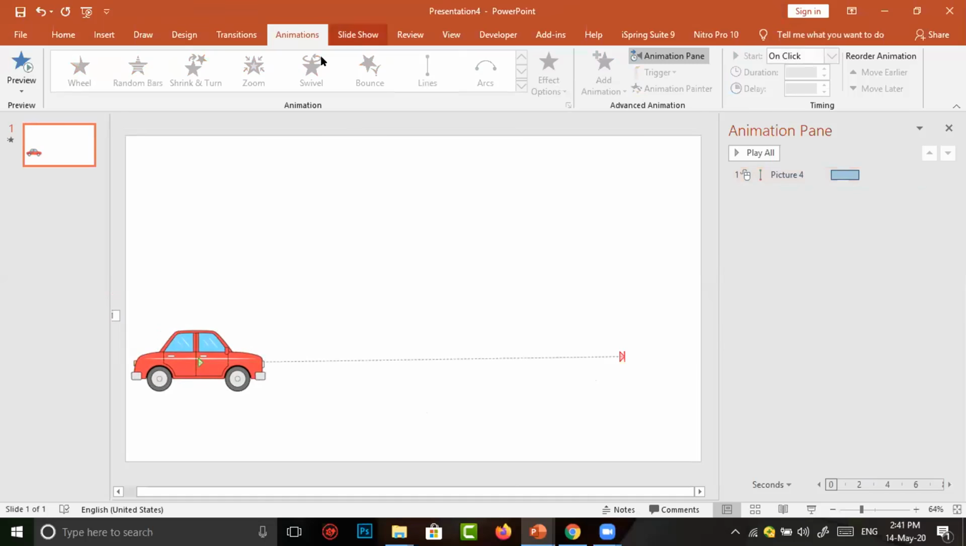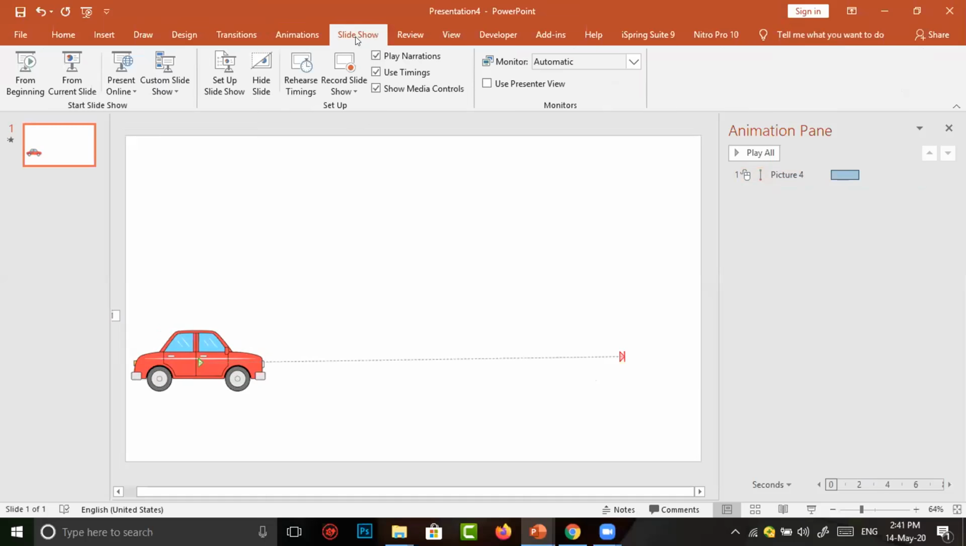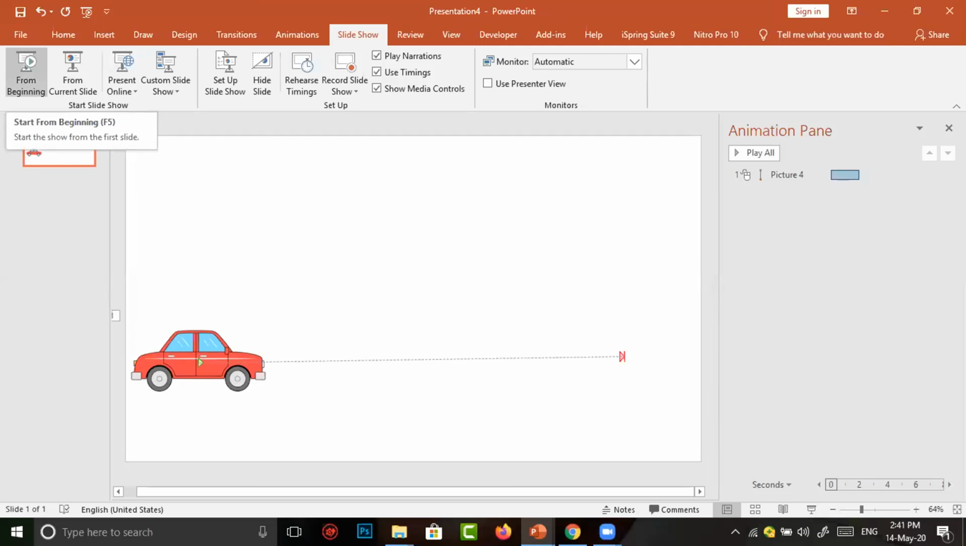I simply go to Slide Show at the top of the menu bar. Then I want to see the preview from the beginning. I click on Slide Show, click on From Beginning. There is no movement. How can we make the car move? I simply exit from the animation.